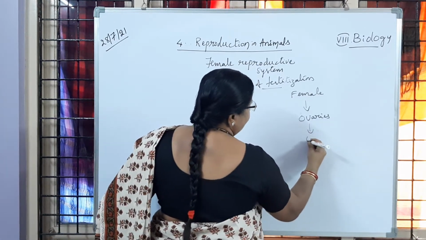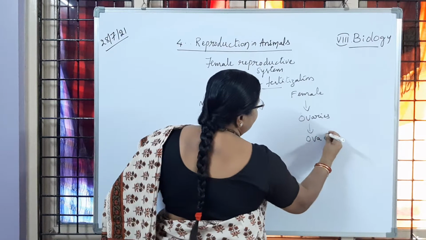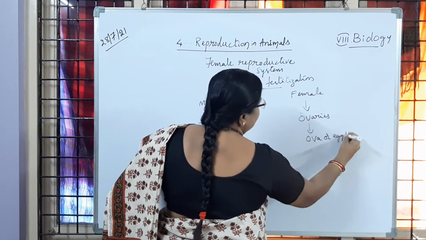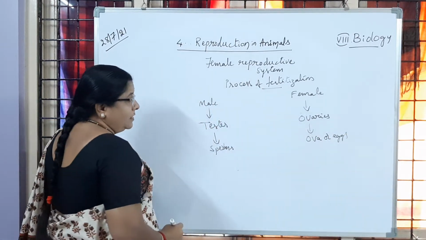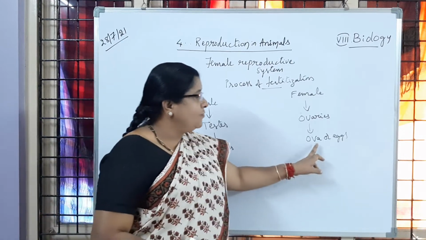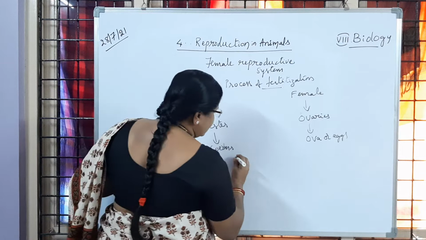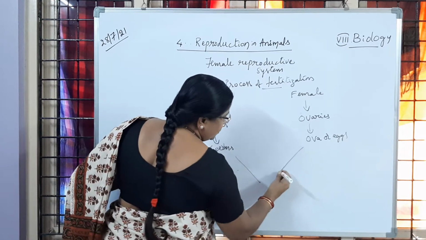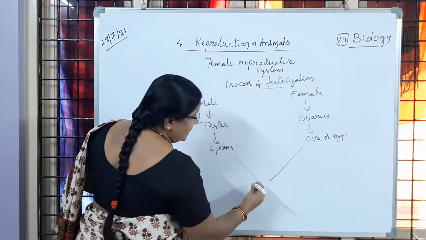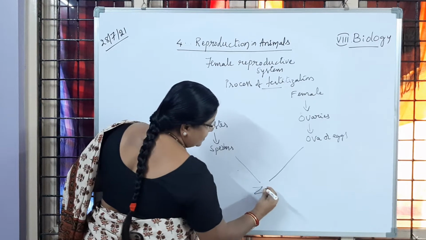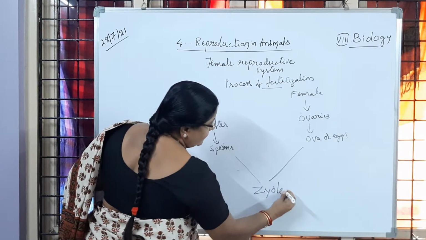Female gametes. We call them ova or eggs. Is it clear to you? Then now the sperms are produced and the ova is there. So now what we have to do? Now this process, the fusion, we are going to show here: the fertilization process that results in the formation of a zygote.